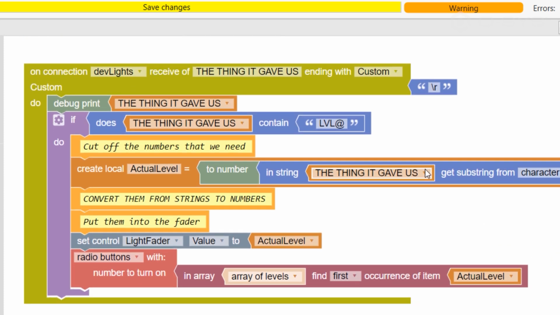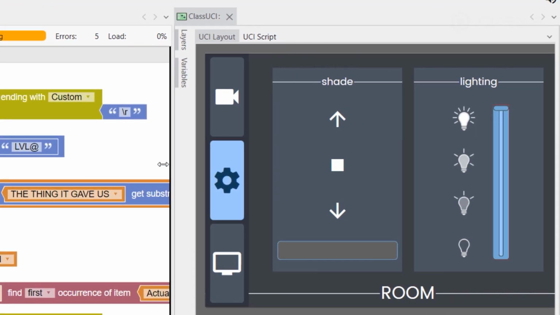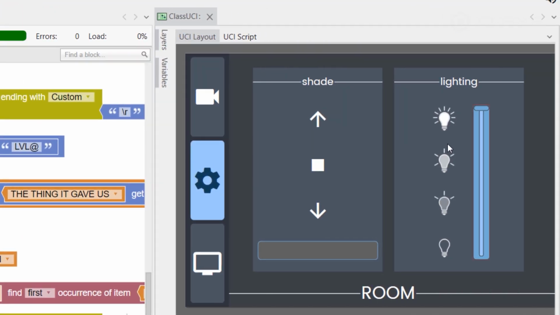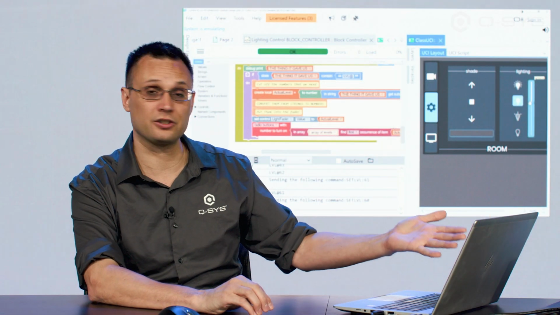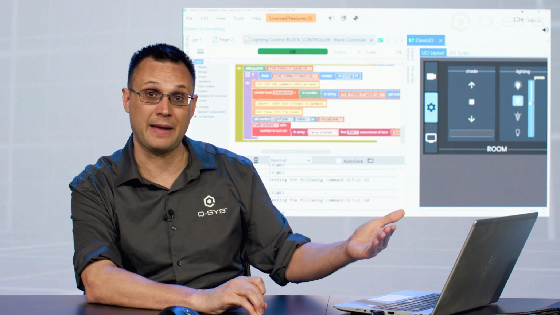Now, when we get back 99, it will find 99 in the first slot. It will send that index of 1 to our interlocking button function, and that will automatically turn on our first button. Double check to see it works. I'll hit save changes. I'll move this down to the bottom, and look at that. It found a 0, so it turned on the top one. Move to the top, found a 99, so it turned on that one. If I did nail 66 or 60 or whatever it is you set for your varying levels of lights, it'll light that up too. One very easy addition to our code, and we've now got better feedback on our buttons.